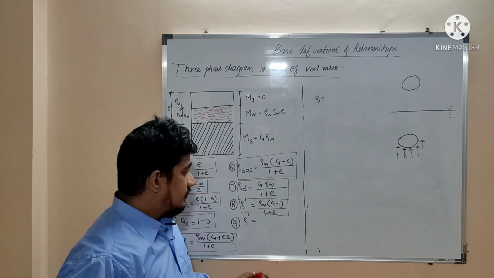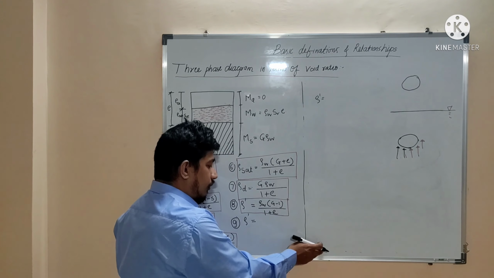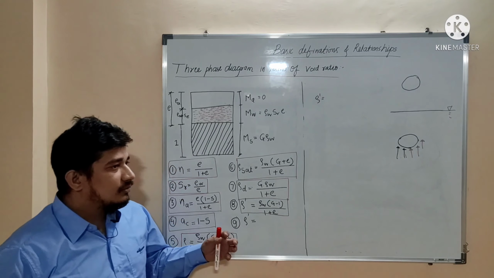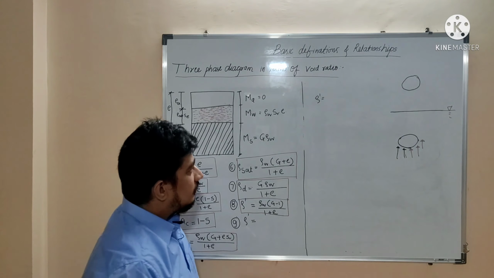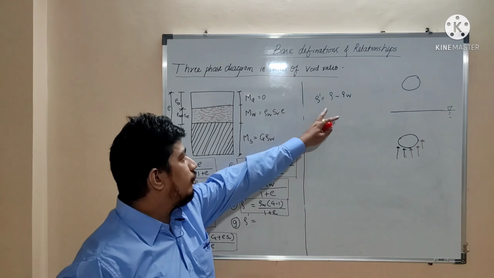We have considered that the saturated soil mass was submerged in water. But suppose the soil which was submerged is not in a saturated condition, then this same formula will become rho minus rho W. Isn't it? So what is the formula for rho?